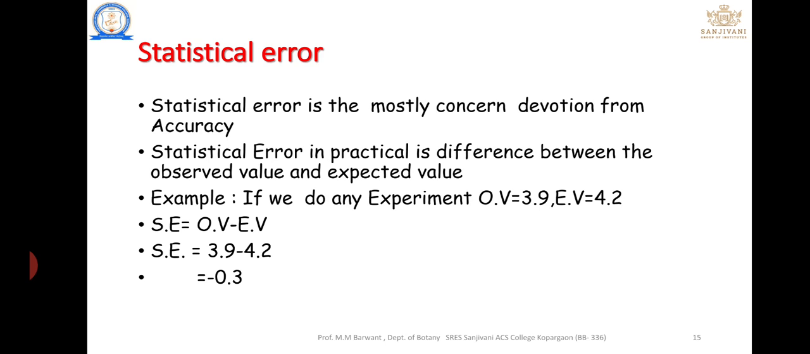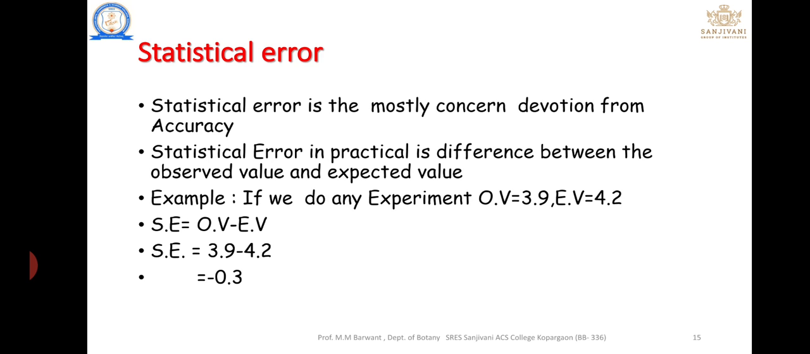Then what is SE? SE is nothing but the observed value minus the expected value. For example, in any experiment, the observed value is 3.9, but the expected value is 4.2. Then our SE is 0.3. That is the standard error or statistical error. A simple concept of error is given.